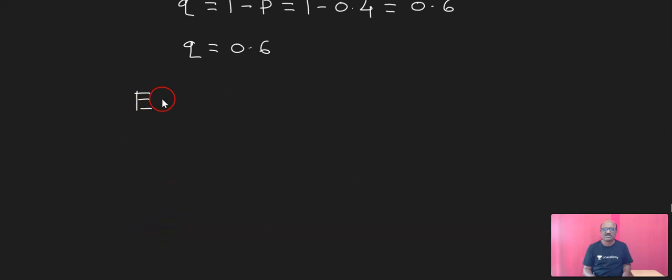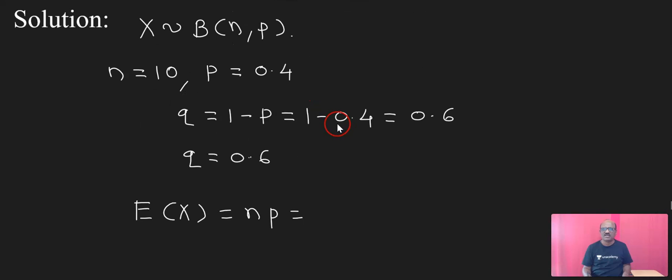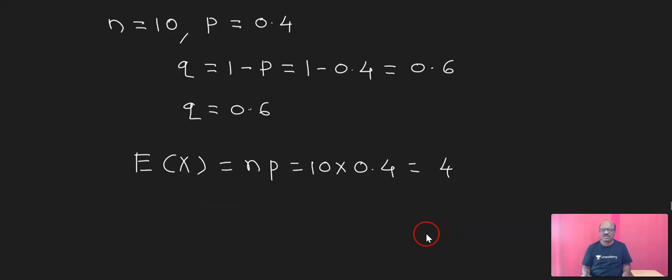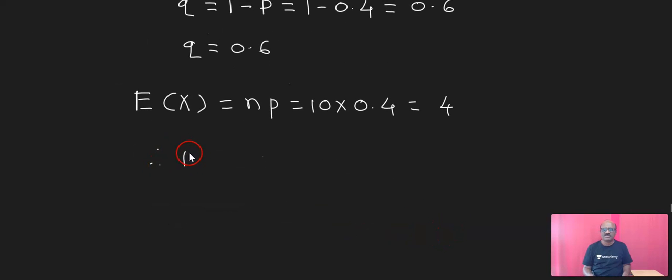Next is E of x. E of x, that is the expected value of x, is equal to np. The value of n is 10 and p is 0.4, and that is equal to 4. Therefore, E of x is equal to 4. Next is the variance of x. Variance of x is equal to npq.